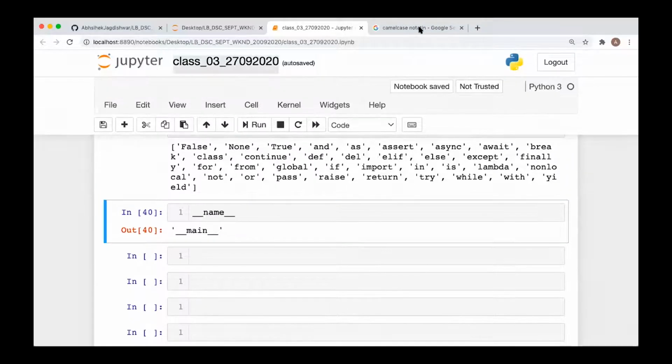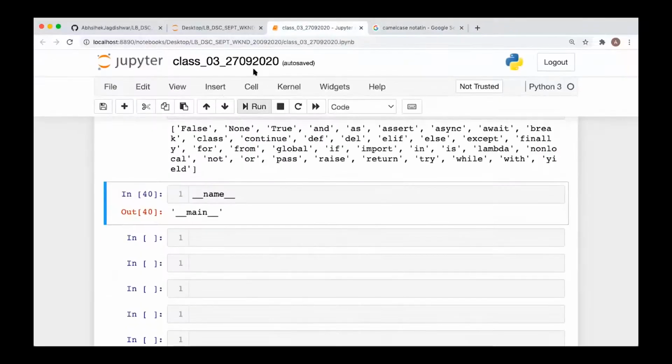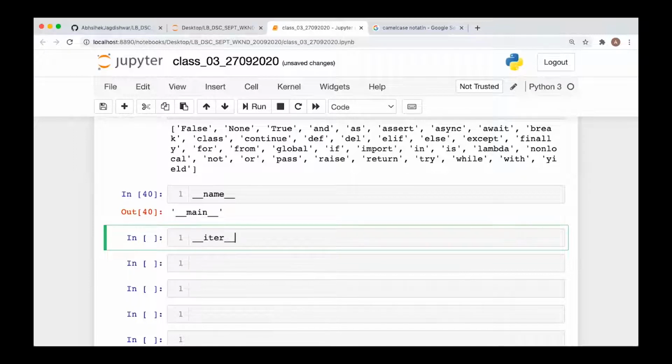Now when you import this module somewhere else, in some other module, it will give the name of this module there. Why? Because you are importing this module in the other module. So basically this name is an attribute. Not only this, there is a double underscore iter function which gives you the iterable object, the iterator object. Next we have the double underscore add double underscore function, which is called when you add two numbers or concatenate. Similarly, the double underscore mul double underscore function will be called whenever you multiply two numbers. So there are n number of functions. These are all called dunder methods, or you can say magic methods.